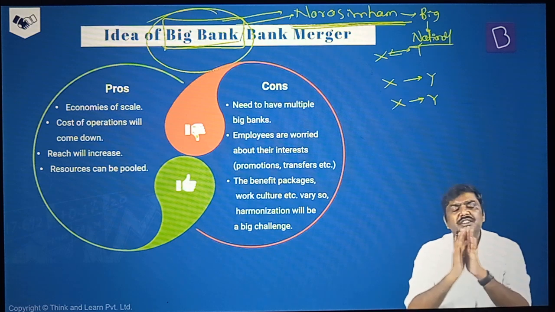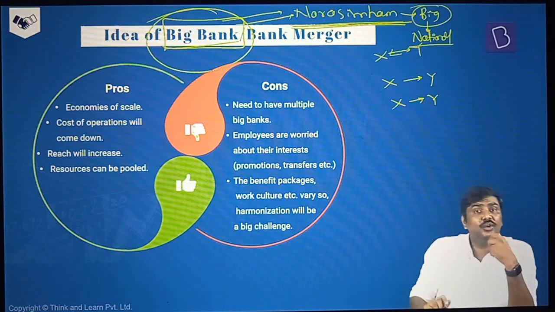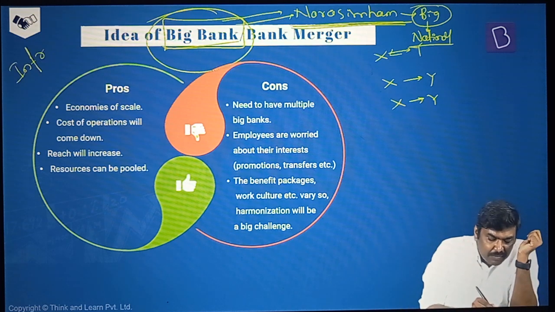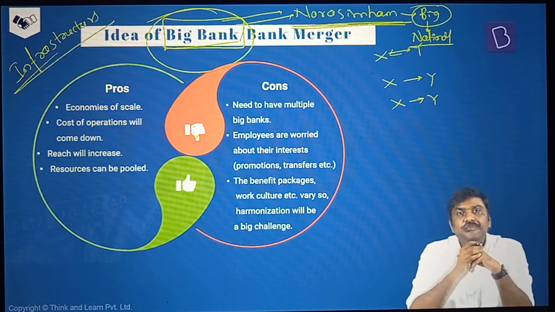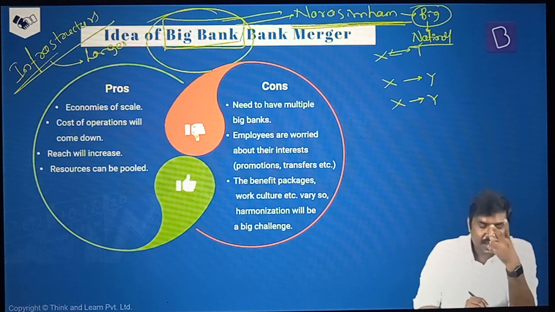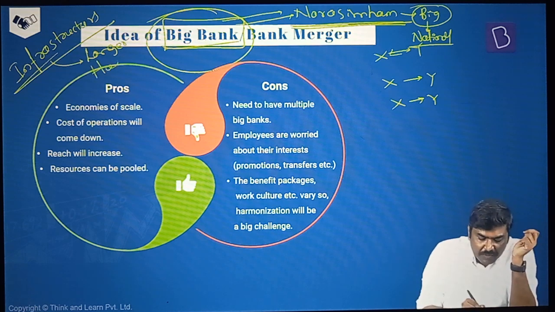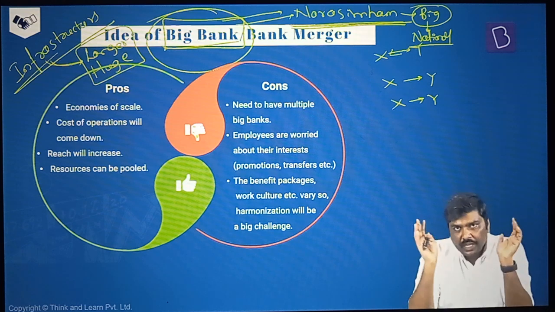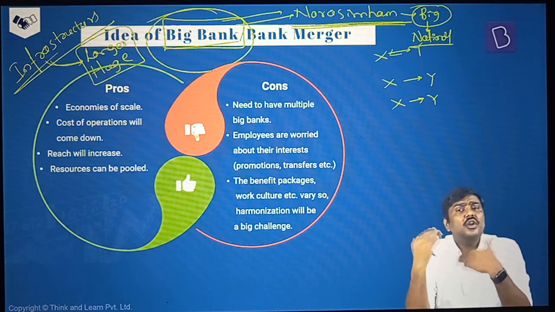Okay. The logic here was very simple. Big banks will focus on lending to different types of borrowers in the market. For example, there are infrastructure developers. And why is there a connection here? In the case of infrastructure developers, the logic is that these infrastructure developers would want to borrow for a longer duration. That's the first point. And second, they would want to borrow a huge amount of money. I'll repeat, these infrastructure borrowers or developers would want to borrow a huge amount of money, and they would want to borrow for a longer duration.